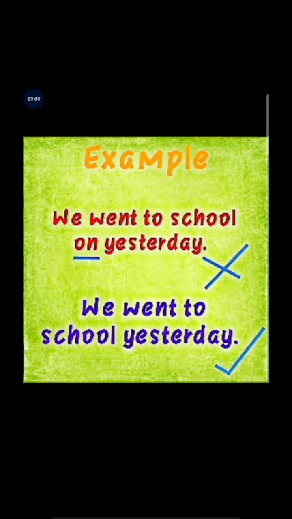Another example: we went to school on yesterday. This is also wrong. If any day is mentioned, Monday, Tuesday, Wednesday, then we can add on. But in the case of today, tomorrow, yesterday, there will be no preposition. We went to school yesterday.